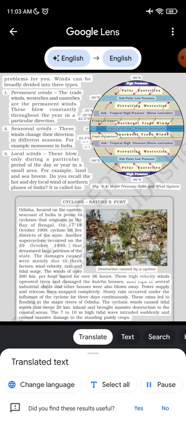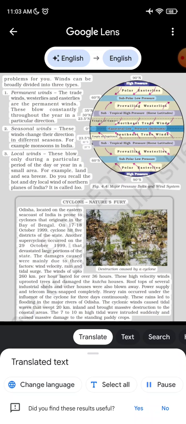These high-velocity winds uprooted trees and damaged the kucha houses. Rooftops of several industrial sheds and other houses were also blown away. Power supply and telecom lines snapped completely. Heavy rain occurred under the influence of the cyclone for 3 days continuously. These rains led to flooding in the major rivers of Odisha. The cyclonic winds caused tidal waves that swept 20 kilometers inland and brought massive destruction to the coastal areas. The 7 to 10 meters high tidal wave intruded suddenly and caused massive damage to the standing paddy crops.